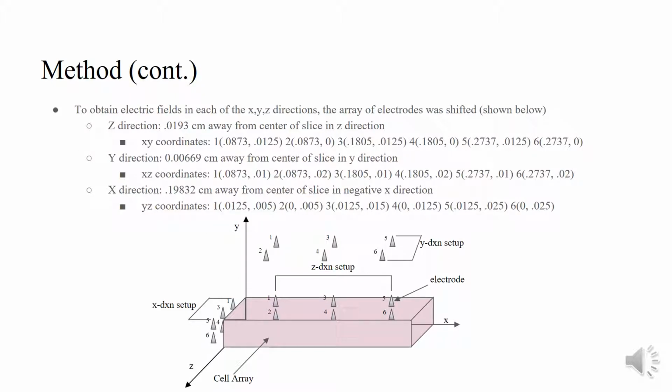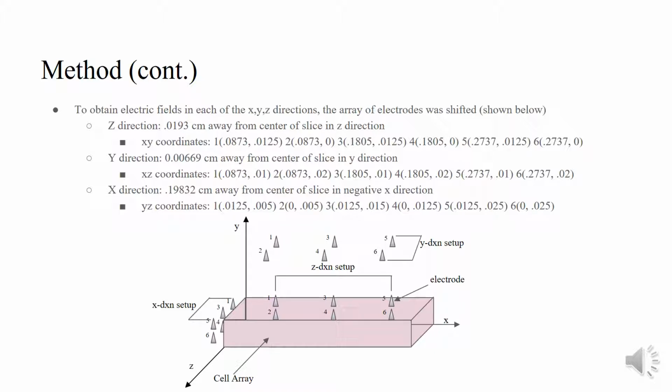So to build upon our setup, we included this image to give a better idea of how it looks. So we have 6 electrodes, a 6-electrode array in each direction, Z, X, and Y, in order to give us a good idea of how the electric decay looks in each of those directions. So for the Z, we are placing the electrode arrays 0.02 centimeters away from the Z direction, so all of them will have the same Z coordinates. However, we'll be altering them in the X and Y coordinates to displace them and get a good overall idea of how it propagates.